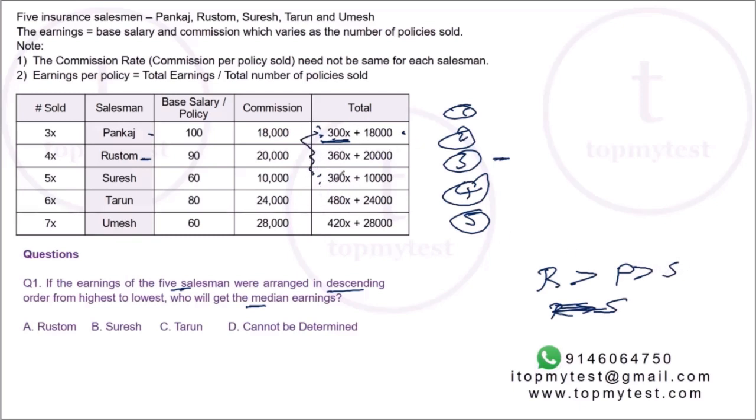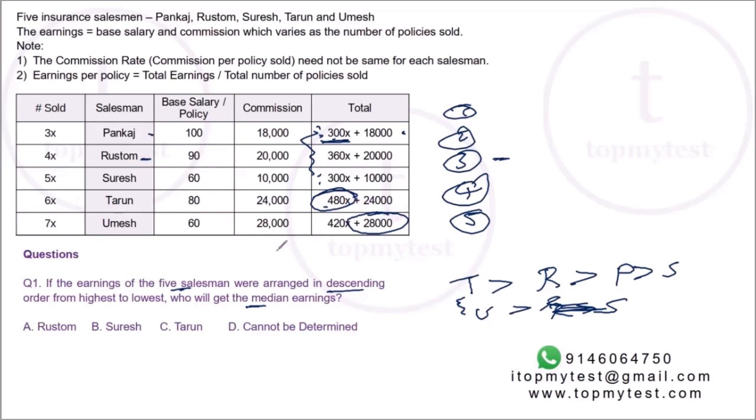Now let's compare Tarun versus Rustam. Tarun has a higher base amount and higher commission also, so Tarun will be more than Rustam. And if you look at Umesh versus Rustam, Umesh has higher base price and higher commission also, so Umesh will also be higher than Rustam. Can you compare Tarun and Umesh? One has a higher base salary, one has a higher commission. So depending on the value of x, you will have different values for it.